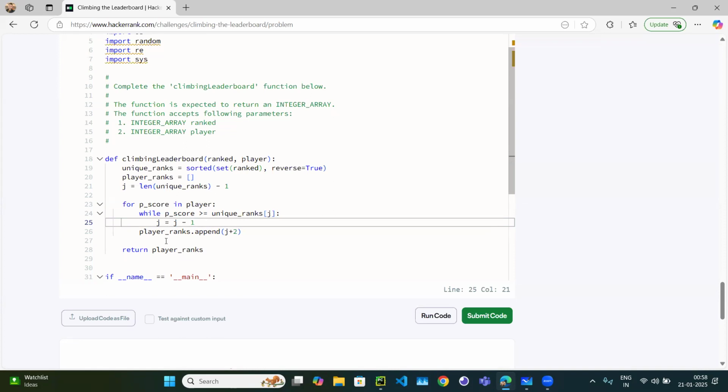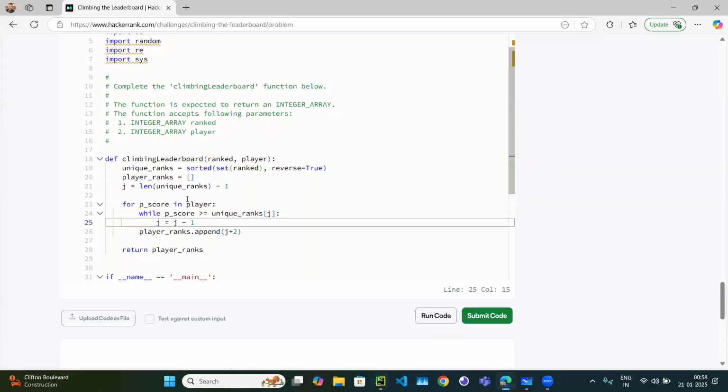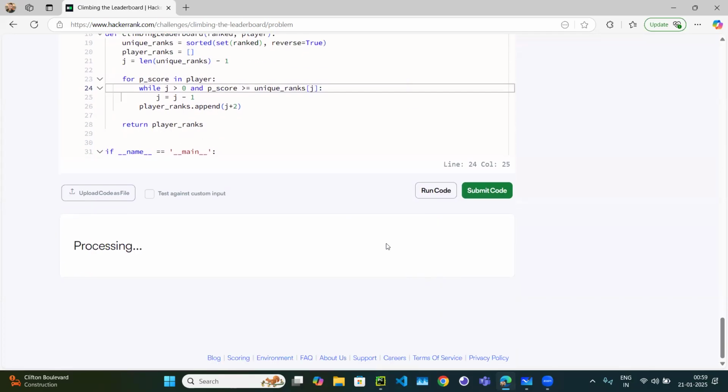So this looks okay, but we need to add one more condition because this is a while loop. Right. So let's suppose the element 105. For 105, we will check with 70, 80, 90, 100, and then it's still greater than 100 and the loop is finished. But here you need to finish the loop somewhere, right? So you have to set while j is greater than 0, and that's it. Let's try to run the code.